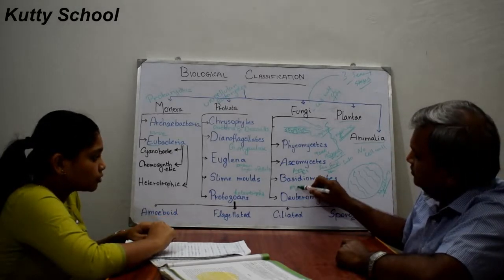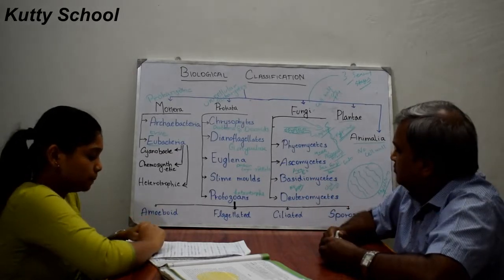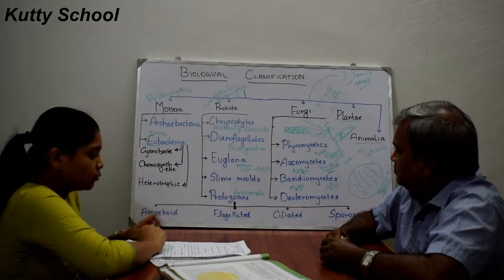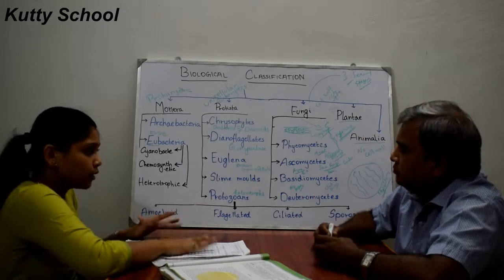Vegetative reproduction is through fragmentation. Each fragment grows into a new fungus.